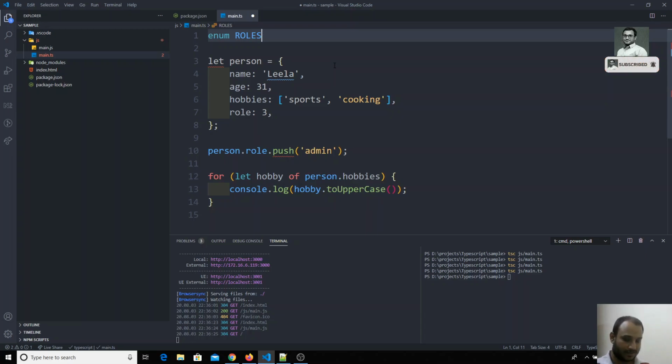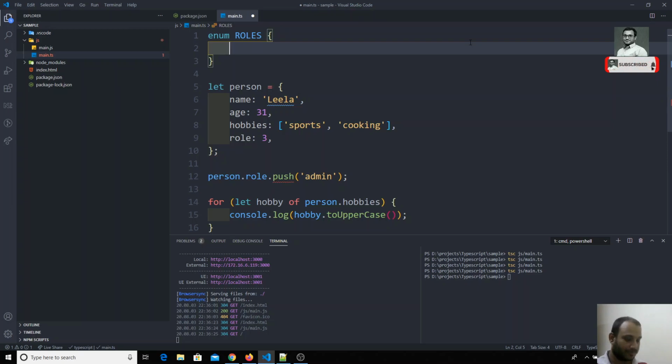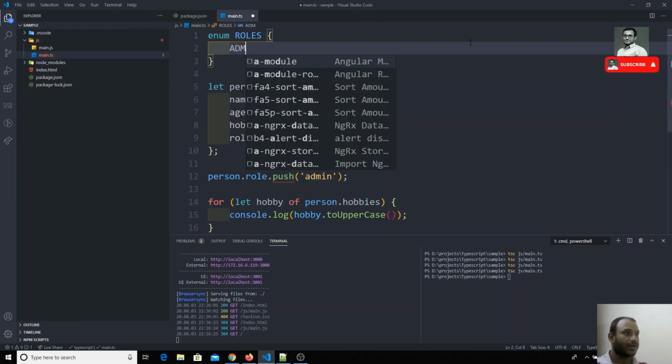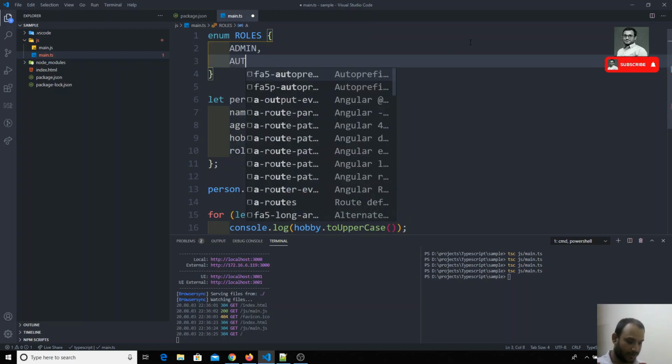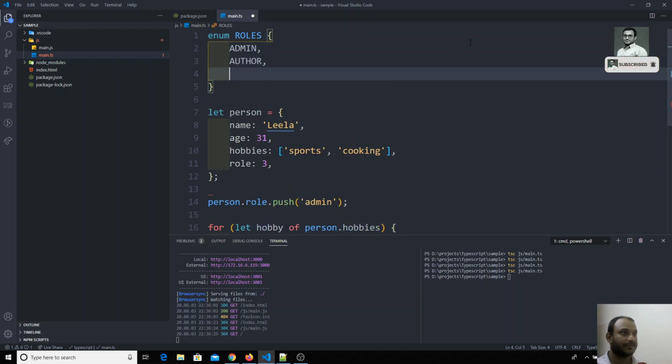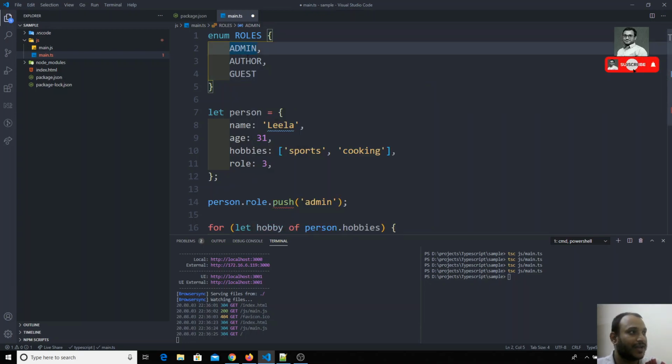We write enum Roles, open and close curly braces, and here we can write admin, another one will be author, and another one will be guest. So these are the three things we are trying to do: admin, author and guest. We will try to represent it like this.